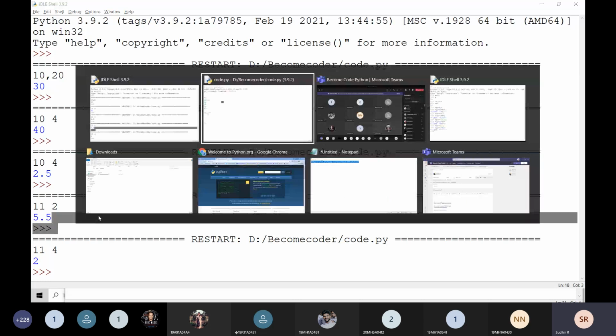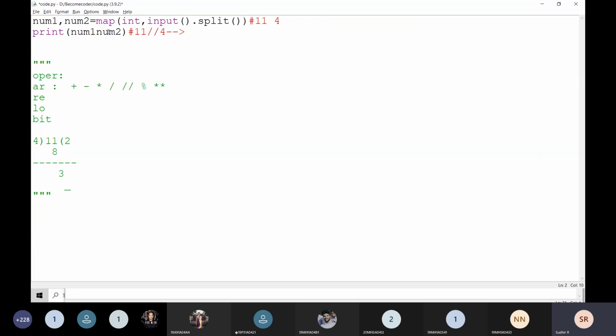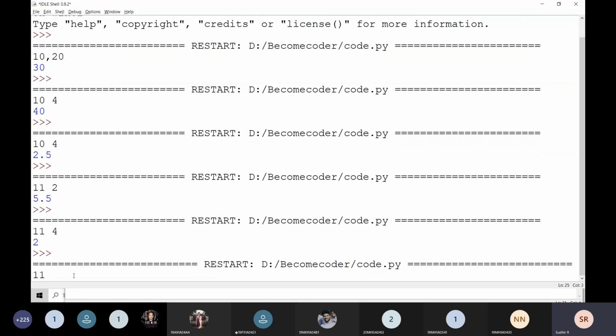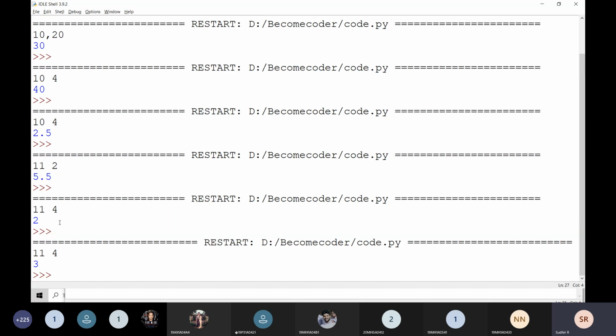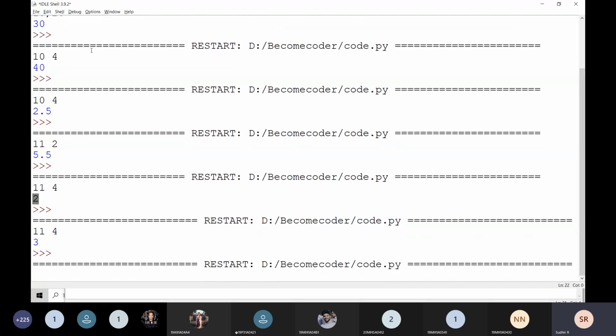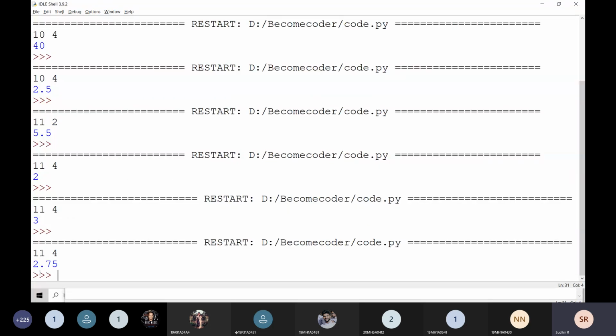Okay, now the next operator is going to be the modulus operator. It always gives a remainder. It is also doing the division operation only. It returns a remainder. For example, if I execute it with 11 and 4, it is going to return 3 here. Here it is going to return 2. If I execute a normal actual division, it is going to give 2.75 like this.